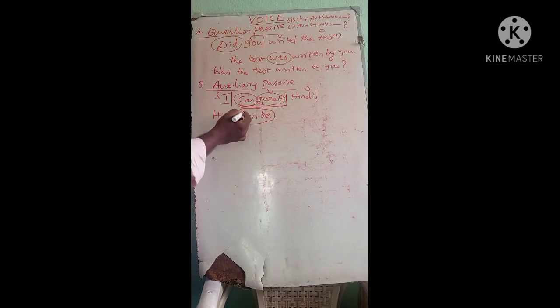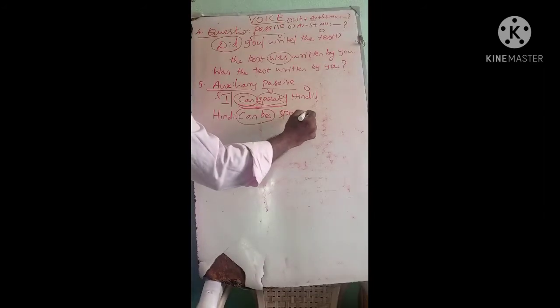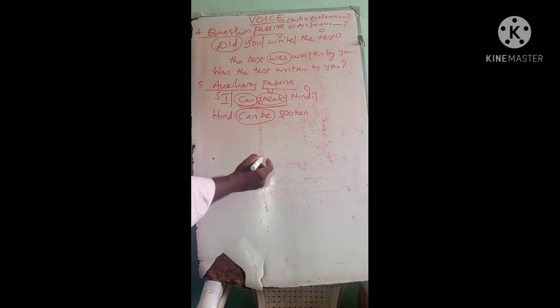"Can be." If it is another auxiliary, like shall, may, might, you can use the same modal. Then the third form of the main verb: speak, spoke, spoken. "Can be spoken," preposition "by".